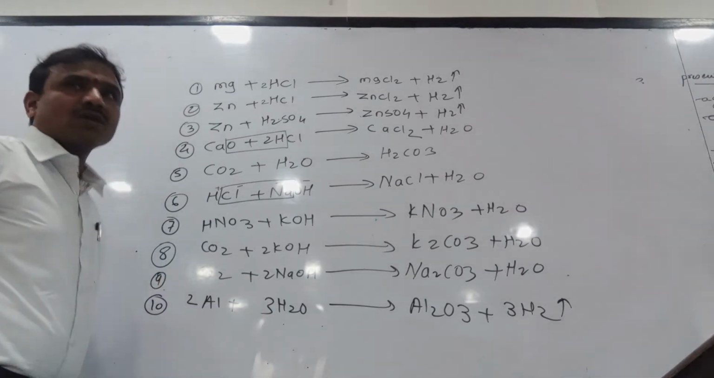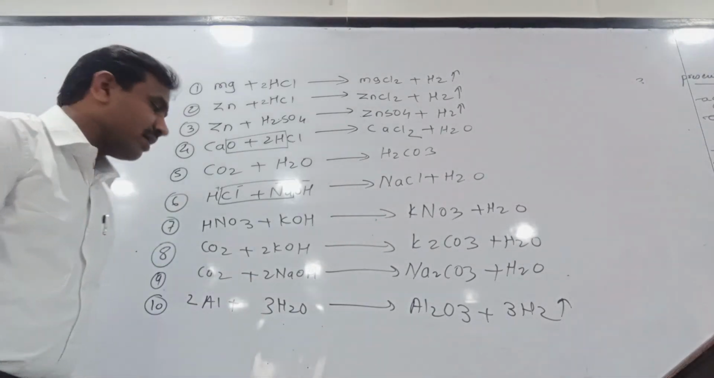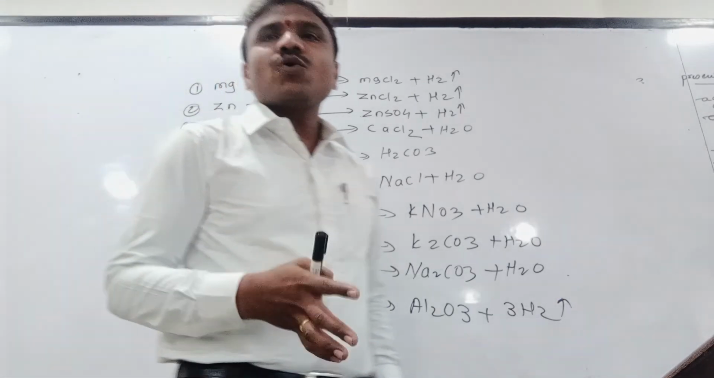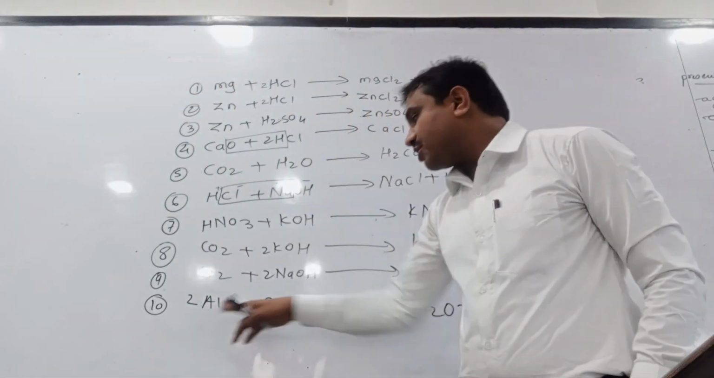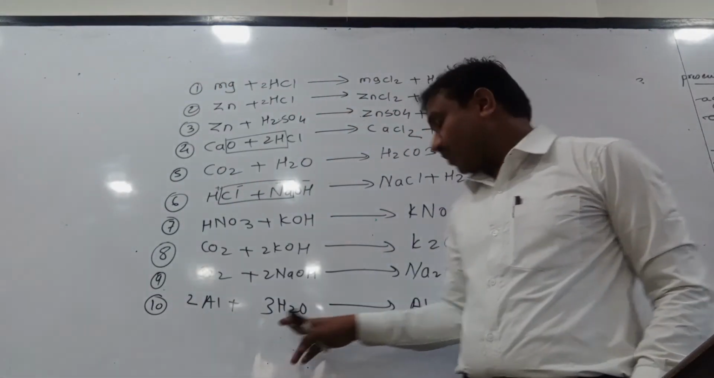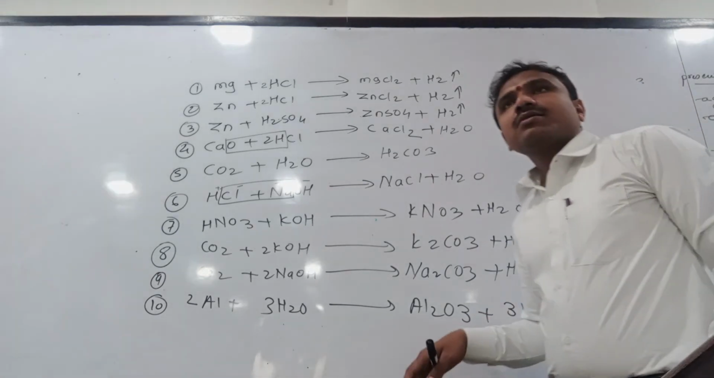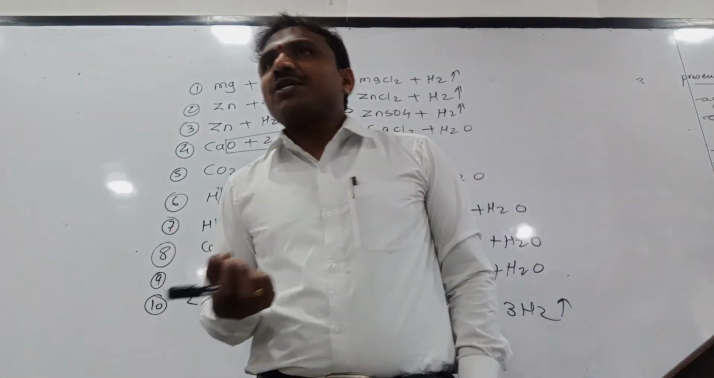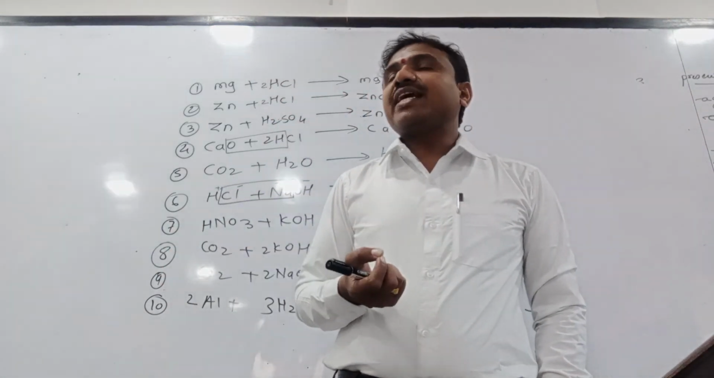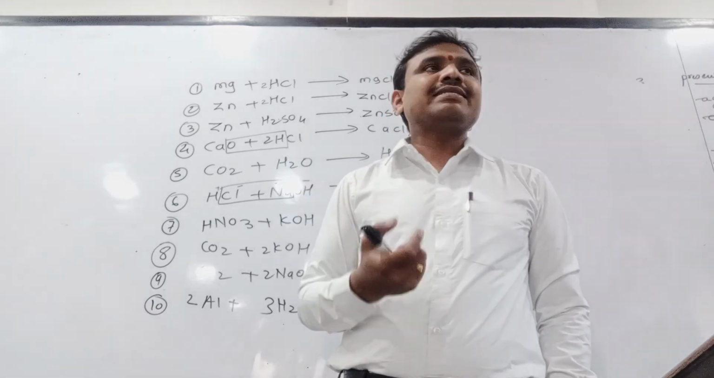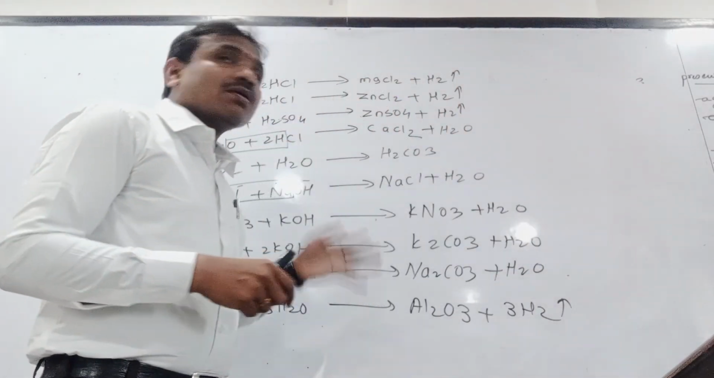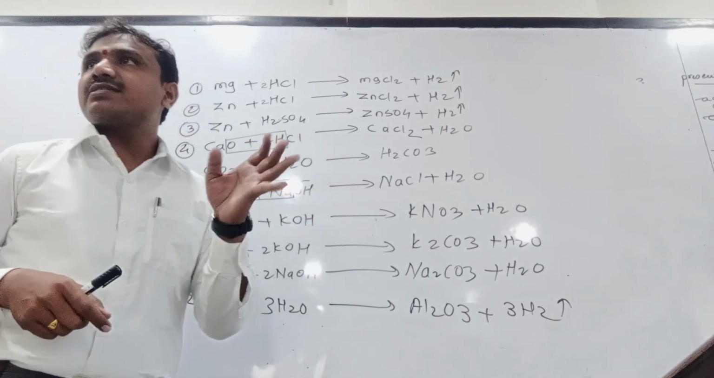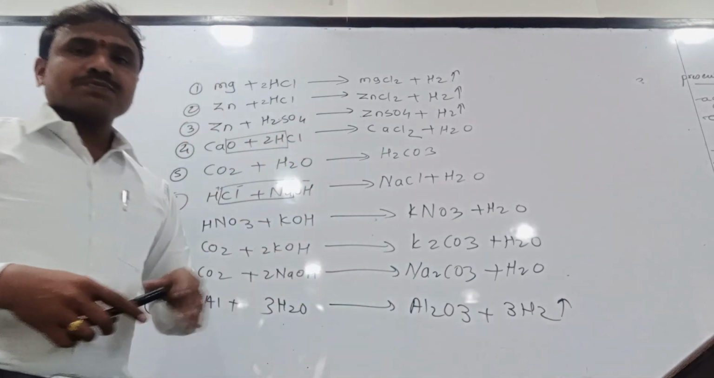If aluminum reacts with water, see here, aluminum does not react with cold water and hot water. Aluminum reacts only with steam, so they form aluminum oxide and hydrogen. Sodium and potassium, these two metals are highly reactive. They can easily react with cold water. Calcium reacts with hot water. Aluminum, iron and zinc, these three metals can react only with steam. Okay, thank you.